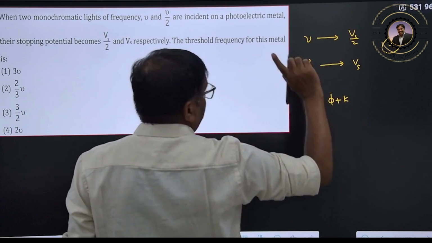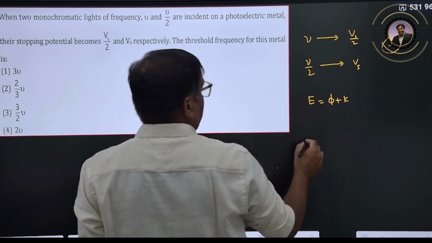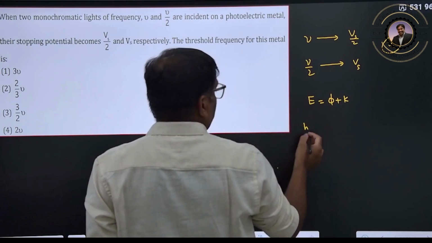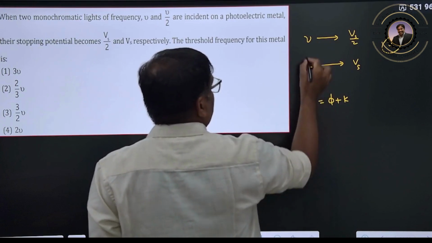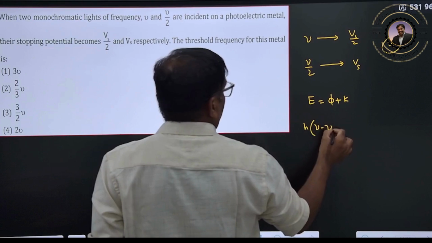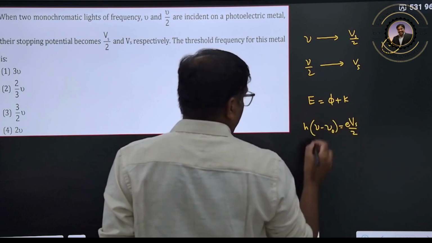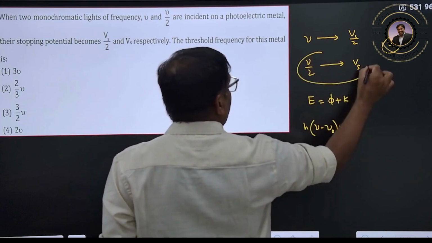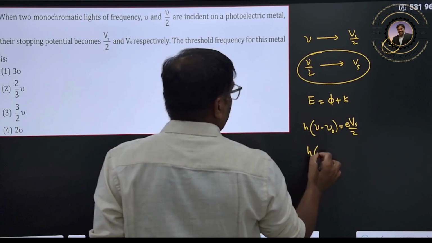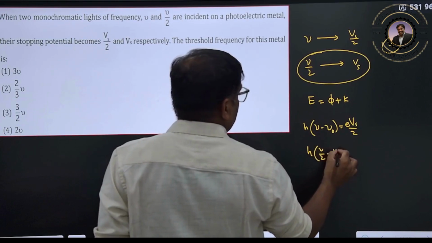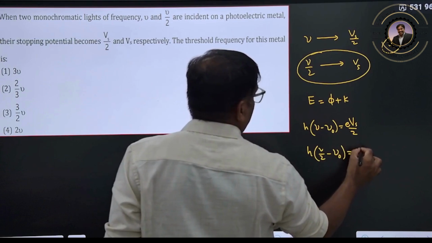So h into f. The frequency of this one is mu, and with mu naught it will be equal to E into Vs by 2. For the second one we can rewrite this equation: h into (mu by 2 minus mu naught) is equal to E into Vs.